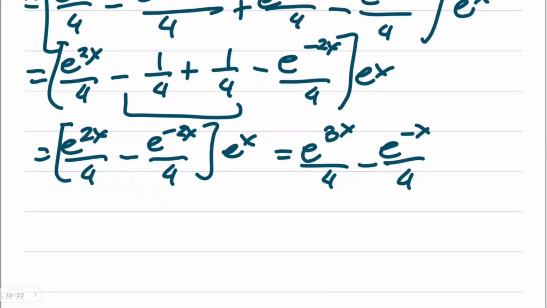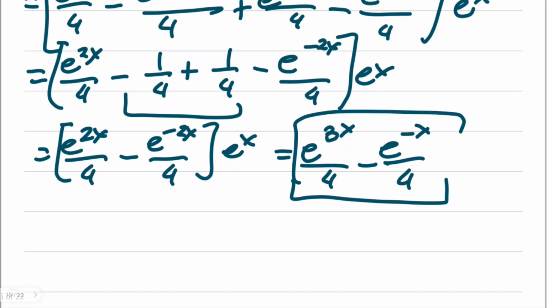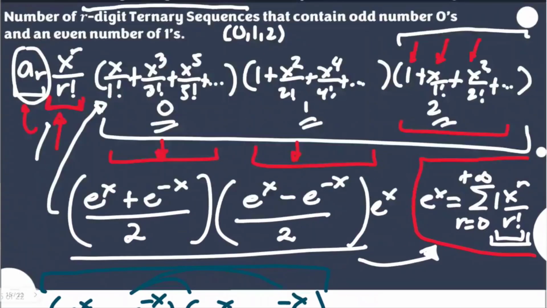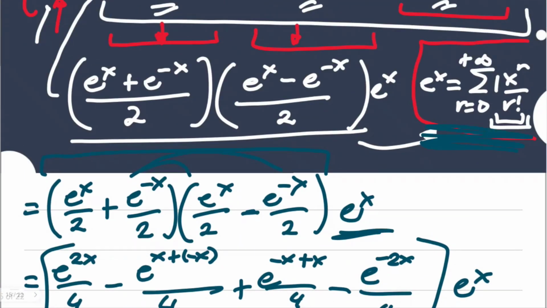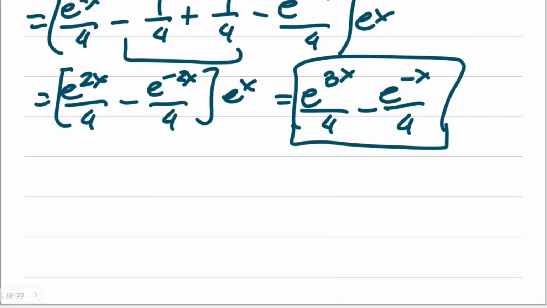Now, this is the final form of our expression using exponential notation, but these were all possible by understanding these portions here. Now, this one here will be very important. Let me rewrite that here at the bottom. e to the power of x is equal to the summation of x to the power of r over r factorial as r starts from 0 to positive infinity.